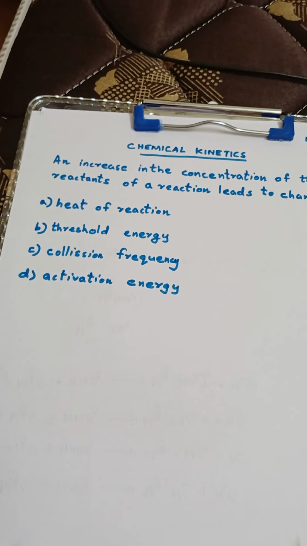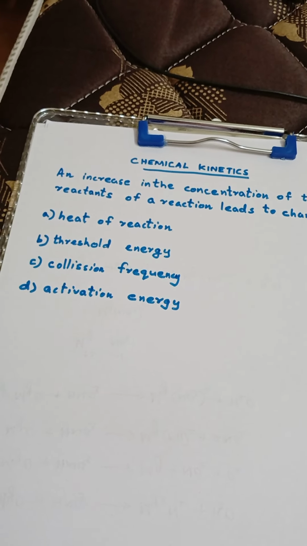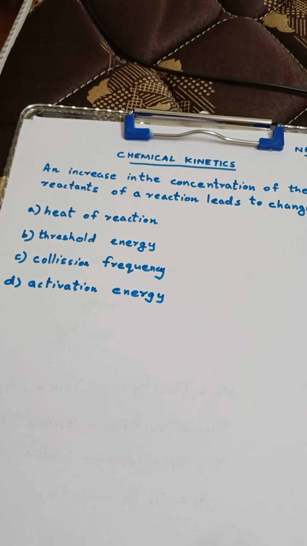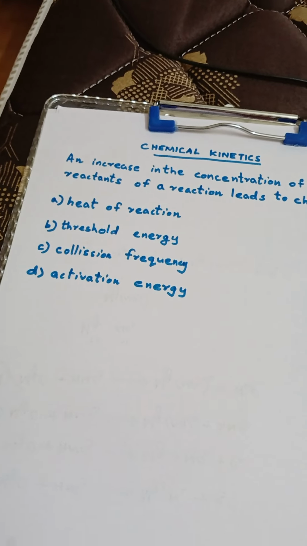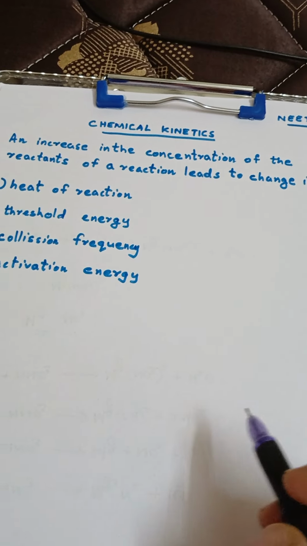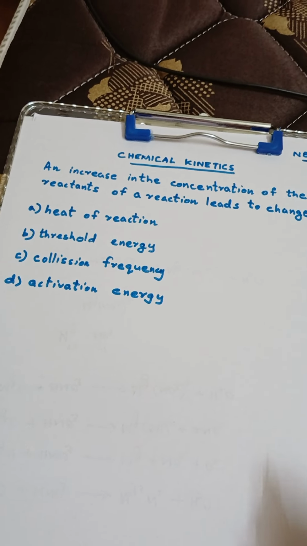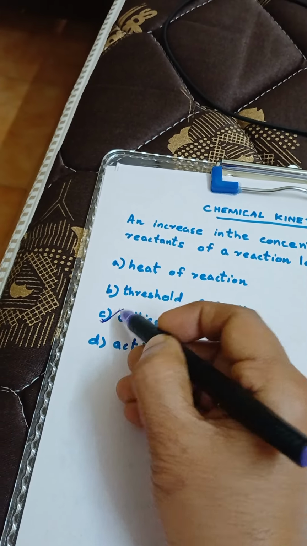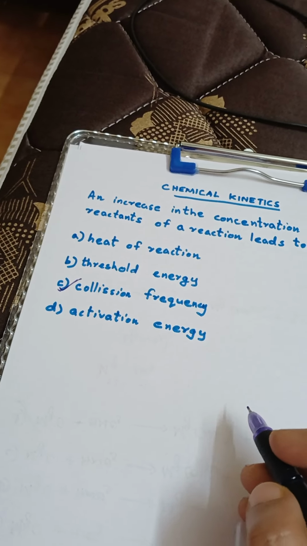Collision frequency, that means how often the reacting molecules collide in a given time interval. See, when the concentration of reactants is increased, there are more reactant particles per unit volume. That leads to an increased number of collisions per unit time. Thus, that will raise the collision frequency. So, collision frequency is the factor which is increased when you increase the concentration of the reactants.